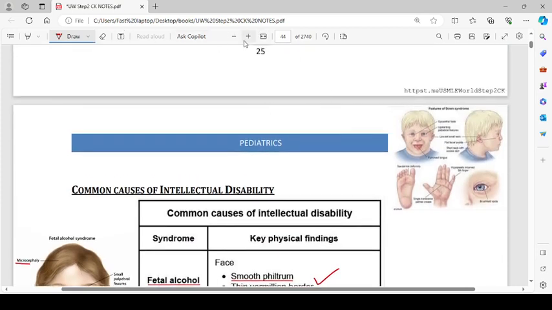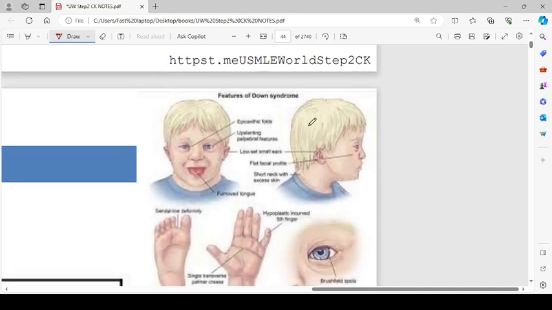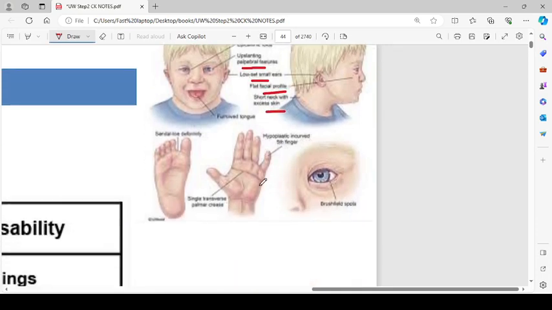If I could zoom it in now. So here you can see that the features in Down syndrome are epicanthal folds, upslanting palpebral fissures, like they will be slanting upwards like that. Then the second thing is there will be low set ears, flat facial profile, low set ears, small ears, flat facial profile, short neck with the excessive skin. There will be sandal toe deformity, single transverse palmar crease like this, and then there is hypoplastic incurved fifth finger, and Brushfield spots are also present.